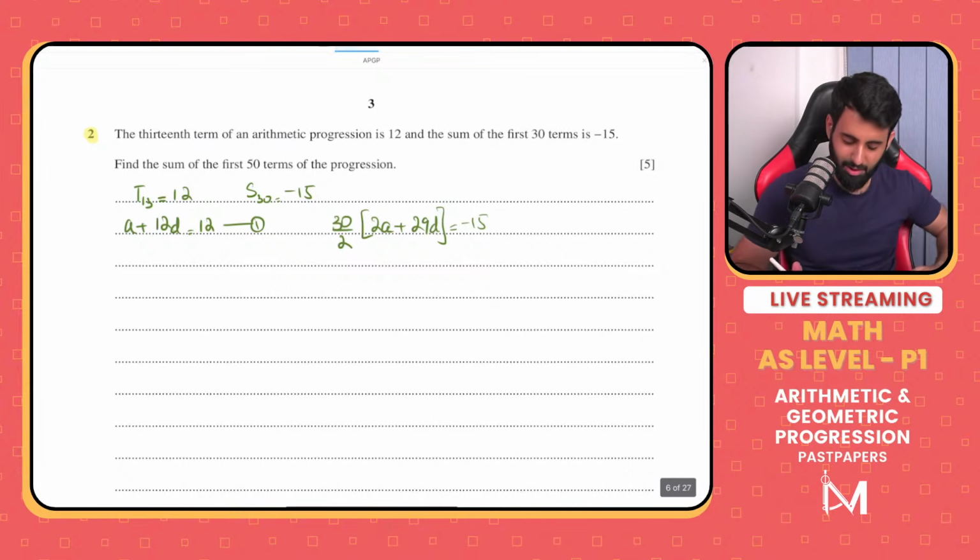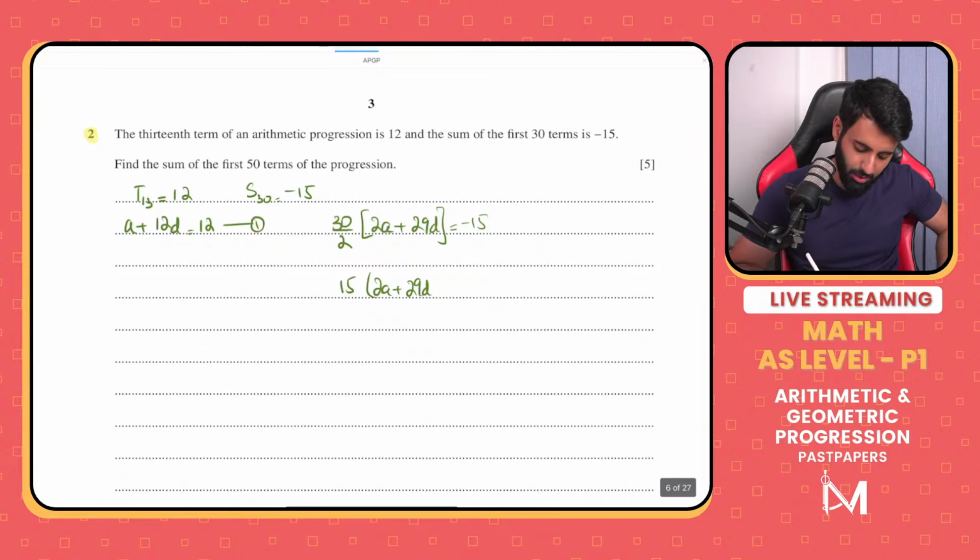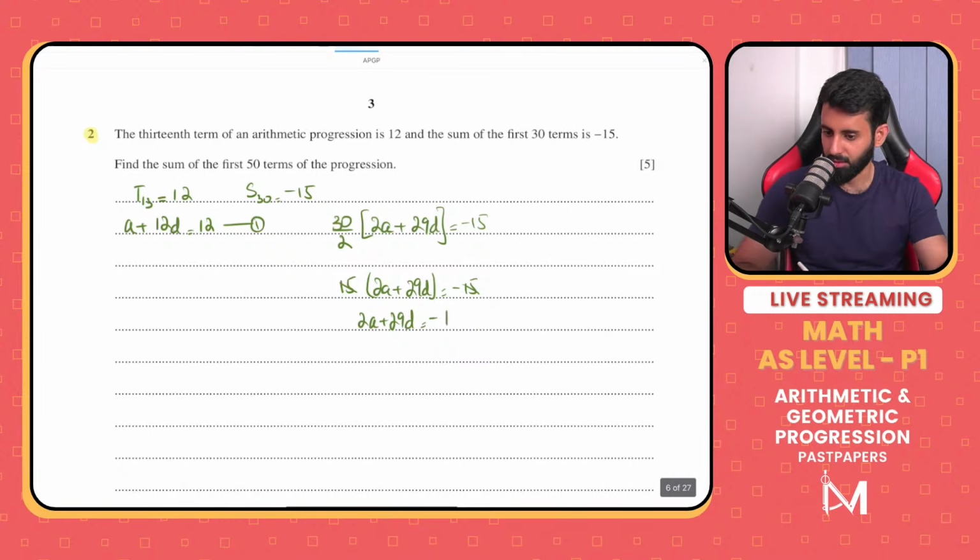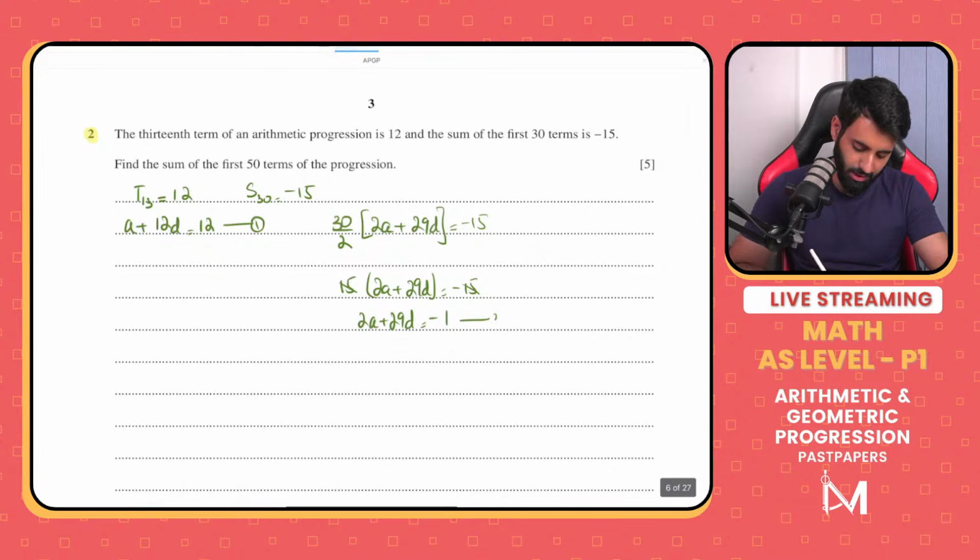Anyway, so 30 upon 2 is 15 into 2a plus 29d, equals to minus 15. So let's simplify. Let's cross out the 15. So this is what we're looking at: 2a plus 29d, which is equal to minus 1. All right. So now we have the second equation.